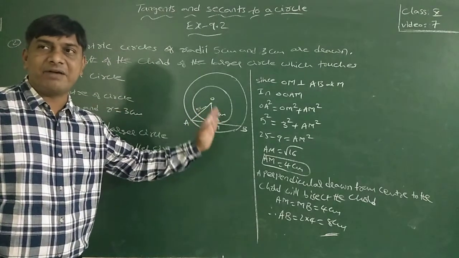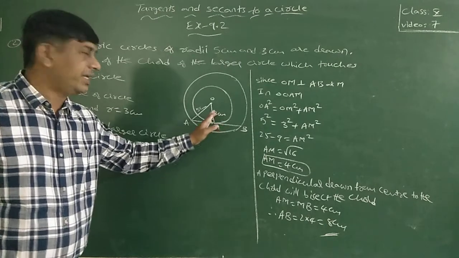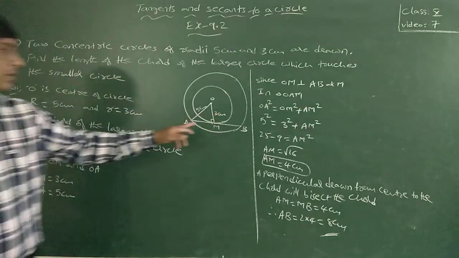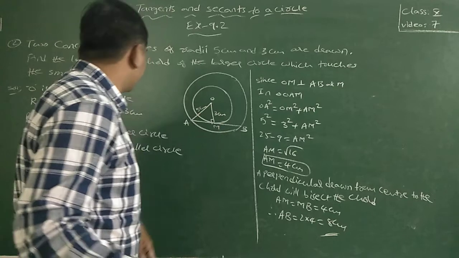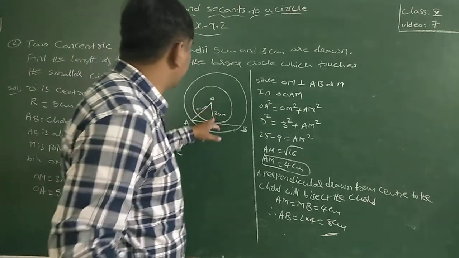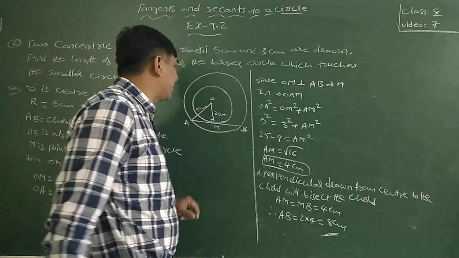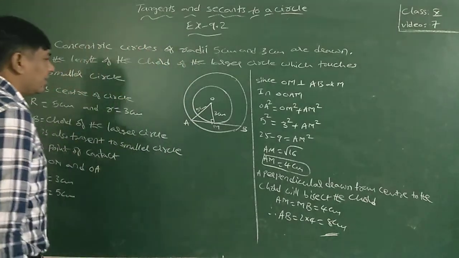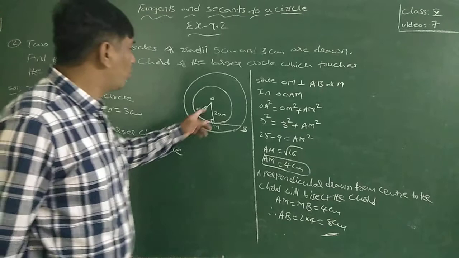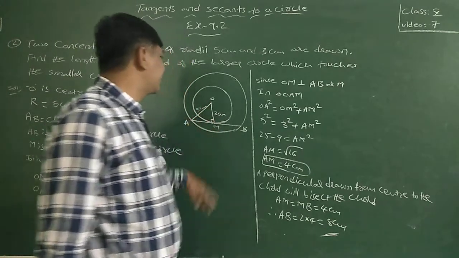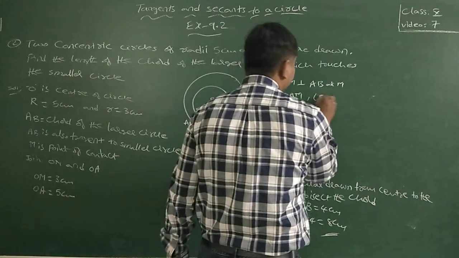A line segment drawn from the center to the point of contact of the tangent is always perpendicular. So OM is perpendicular to AB, angle OMA is equal to 90 degrees.